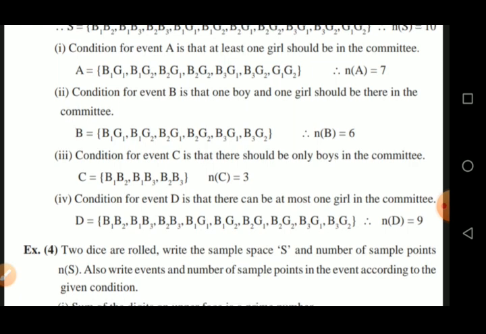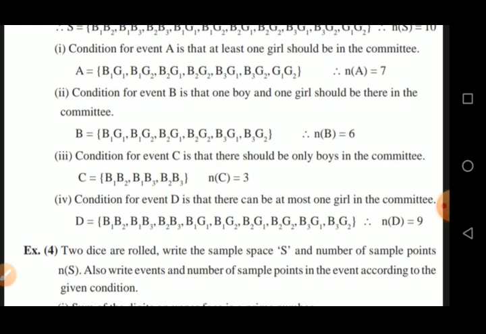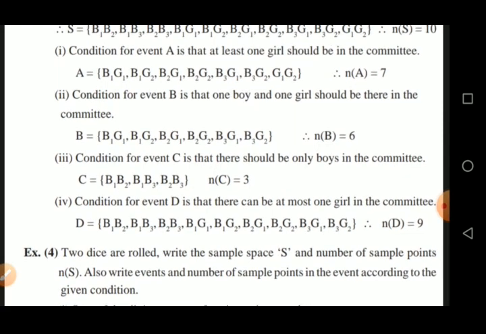Next, B1 G1, one girl is here. B1 G2, one girl is here. B2 G1, one girl is in this committee. B2 G2, one girl is in this committee. B3 G1 and B3 G2, in these remaining ones one girl is there. In this way, these 9 committees satisfy the given condition. Number of D is equal to 9.